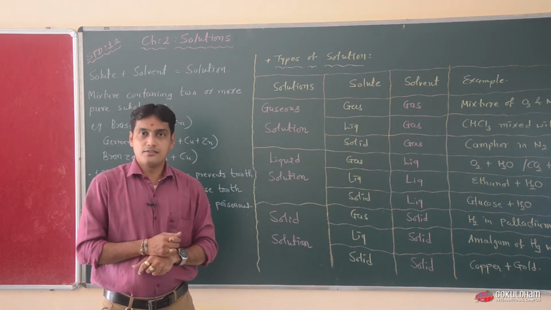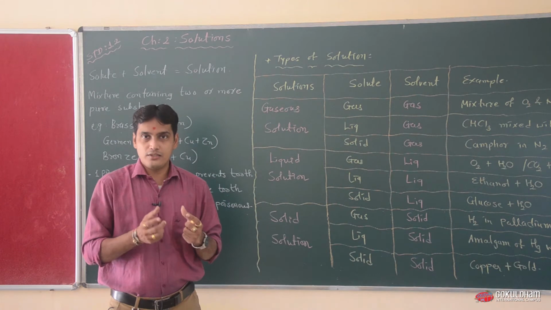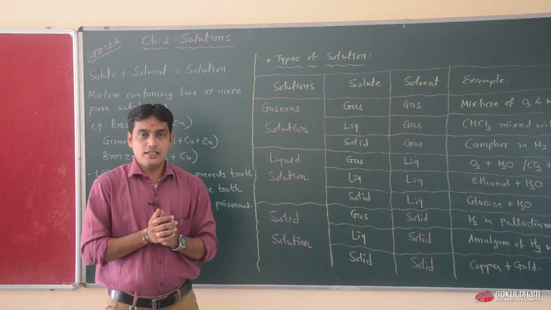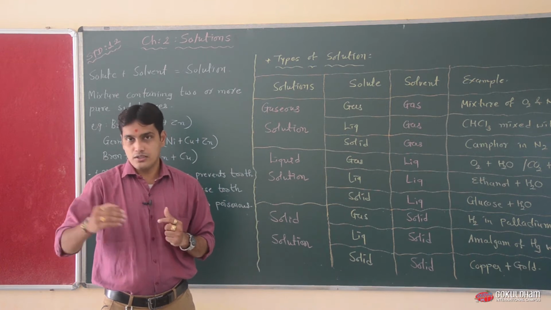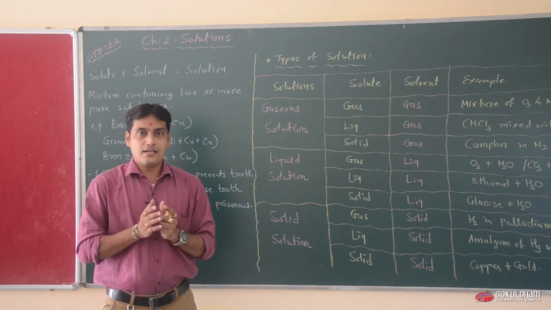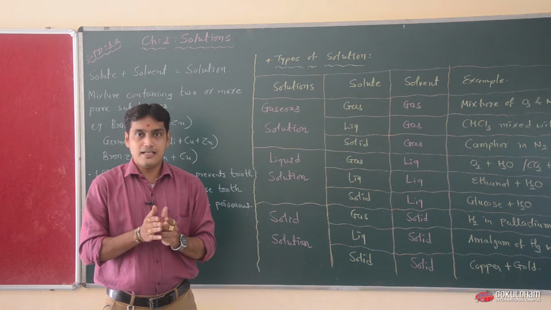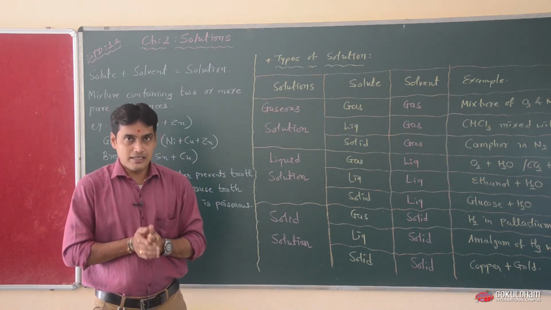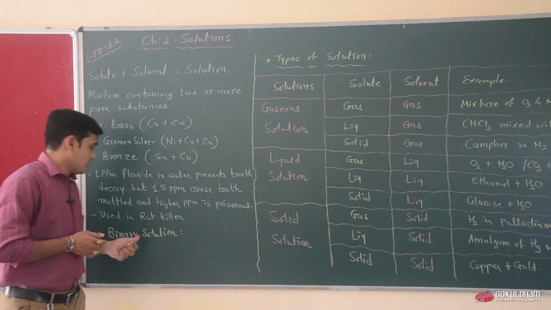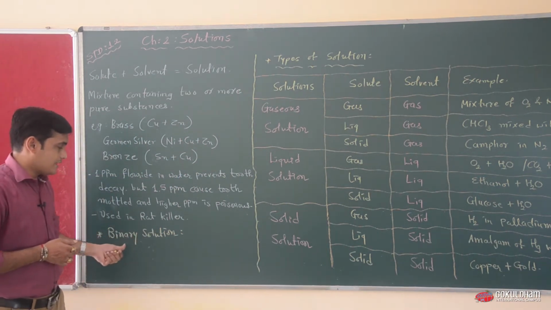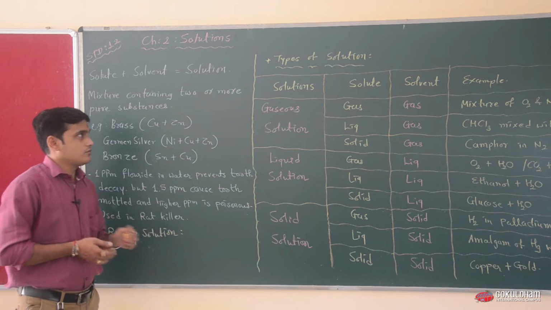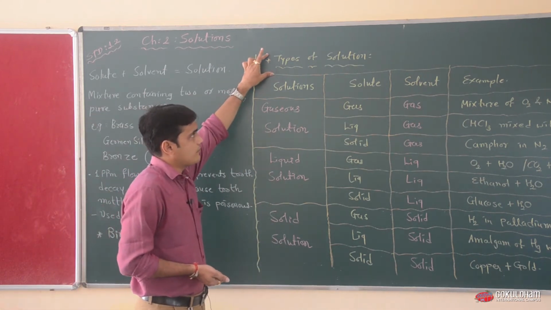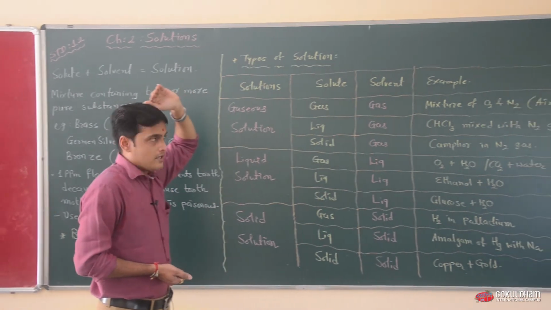Homogeneous mixture means that when solute and solvent are mixed with each other, the formation is uniform throughout the solution. We cannot separate both components again without a physical method. So this is known as a binary solution, and we are going to discuss the types of binary solutions.